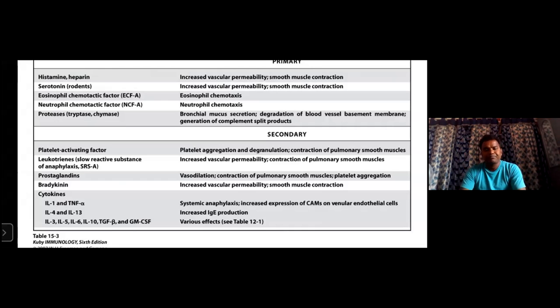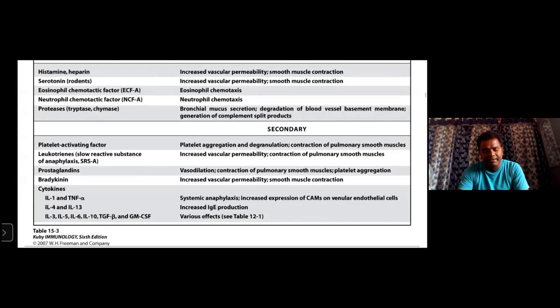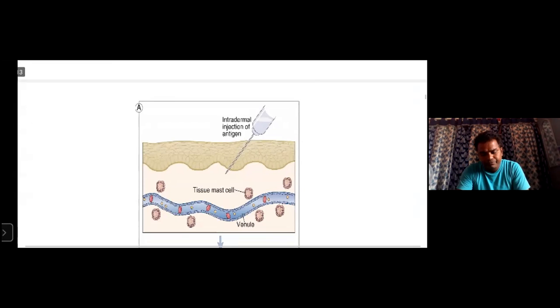And then cytokines. What are the cytokines? Interleukin 1, interleukin 2, interleukin 4, 3, and 6, and TGF. These cytokines are responsible for systemic anaphylactic reactions, which increase the reactions, right? So these are the primary and secondary reactions that will form.